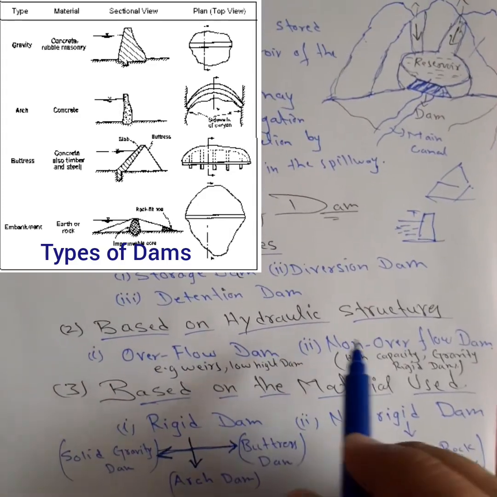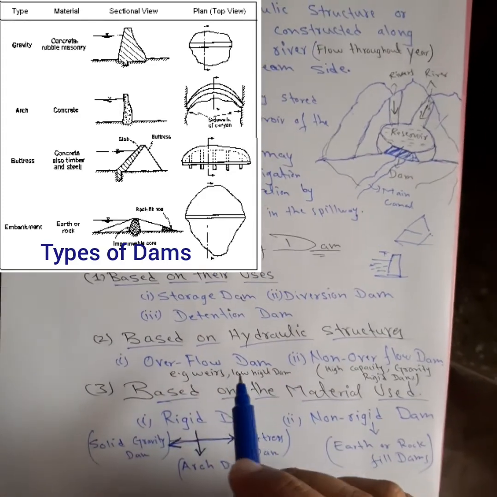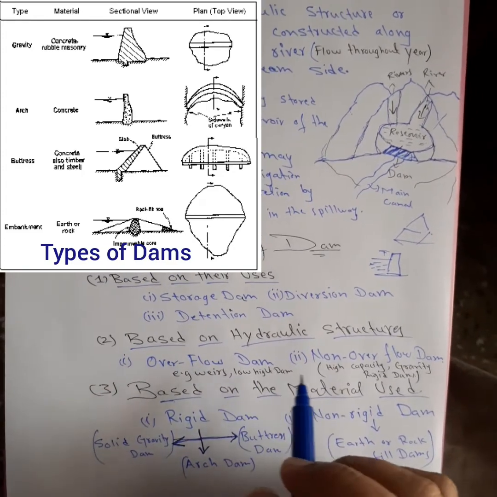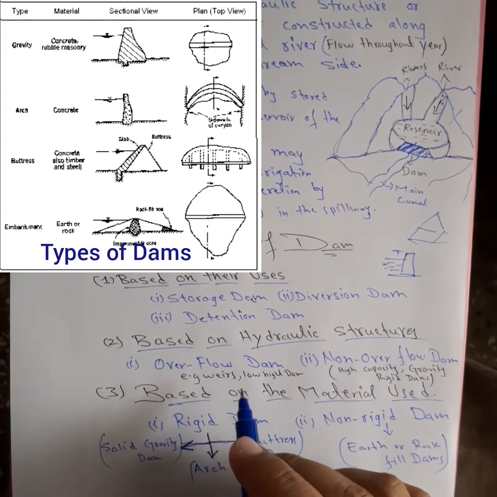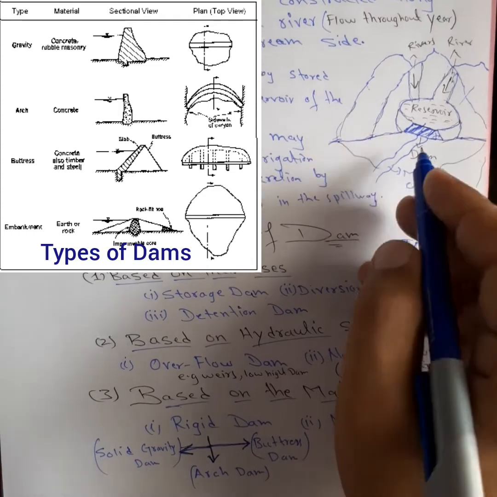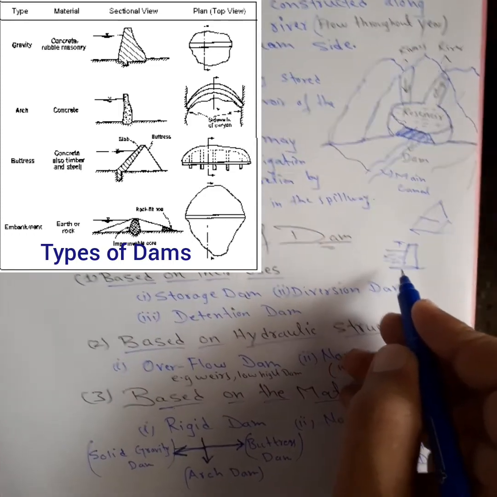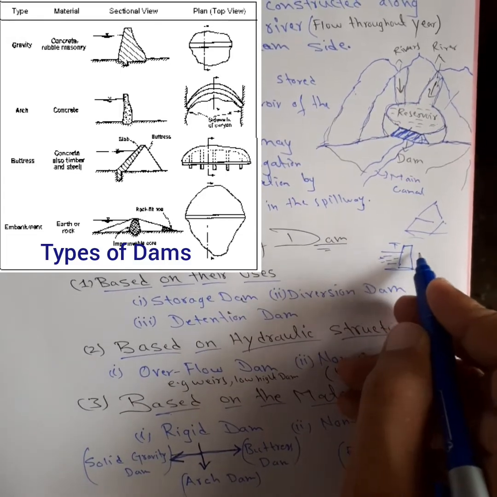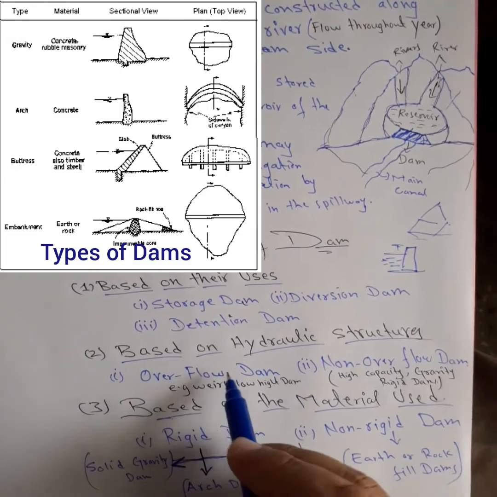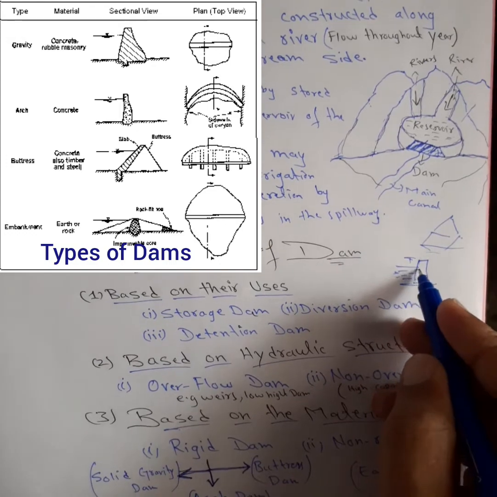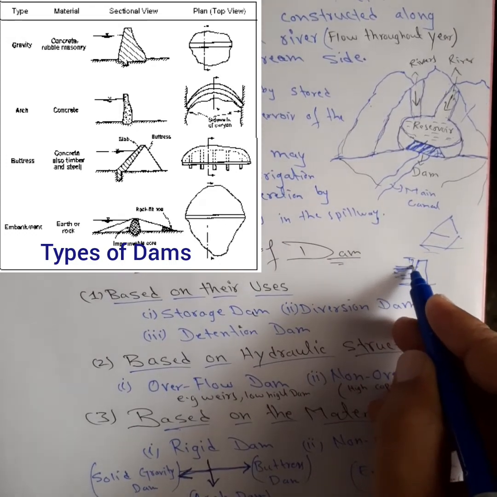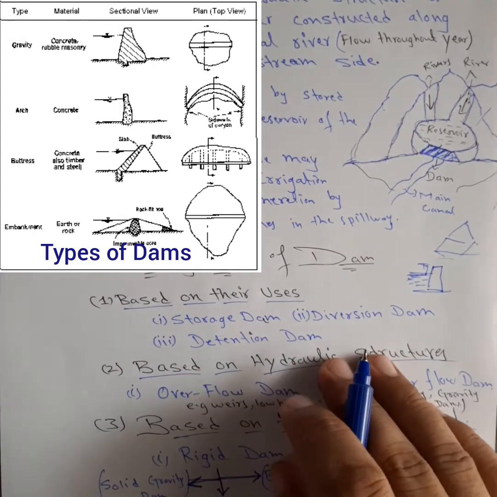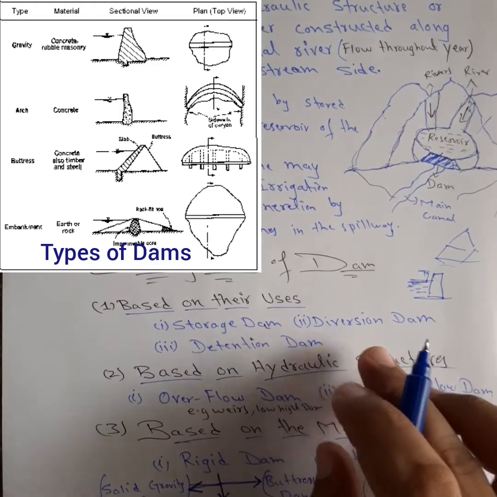Based on the hydraulic structures, it may be an overflow dam or a non-overflow dam. An overflow dam means the water flows over the structure, like this dam, where the water may flow over the top of the crest of the dam. The other one is the non-overflow dam, where the water should not overflow and there is some freeboard between the top and the water level.